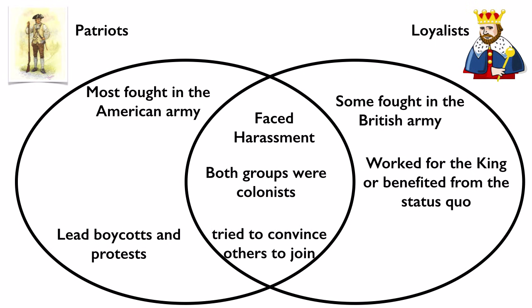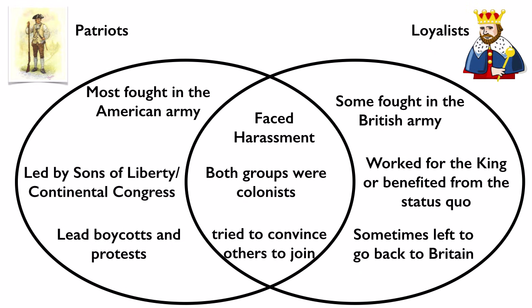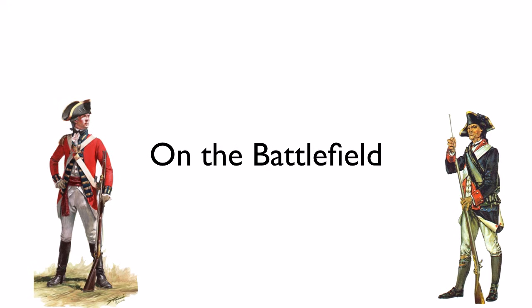Both tried to convince others to join, although the Loyalists started giving up and going back to Britain, while the Patriots were led by the Sons of Liberty and the Continental Congress. So two very different sides were involved in the Revolutionary War, both with their reasons why they believed what they believed and did what they did. On the battlefield, these two groups changed into the British and American armies, which were very different in their advantages and disadvantages. Let's take a look at these two sides with this versus that.